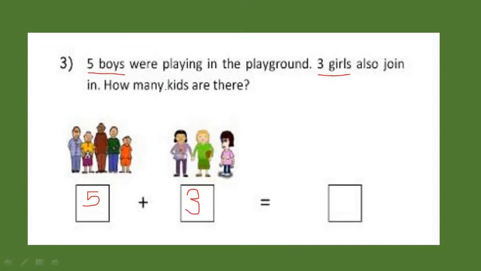Now if I want to know in total how many children or kids are playing there, then what should I do? I should count all these students together. 1, 2, 3, 4, 5, 6, 7 and 8. So I can say that there are 8 students playing in that playground.